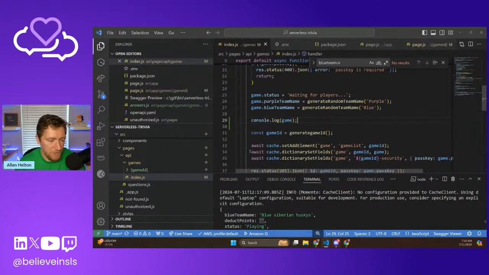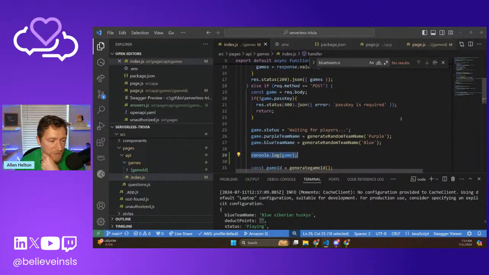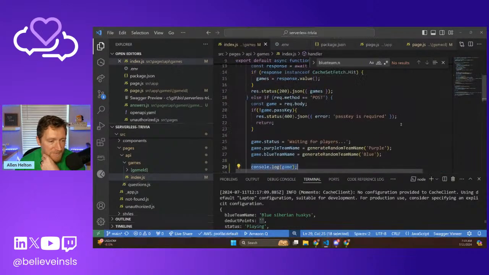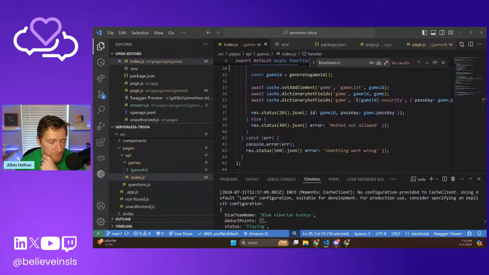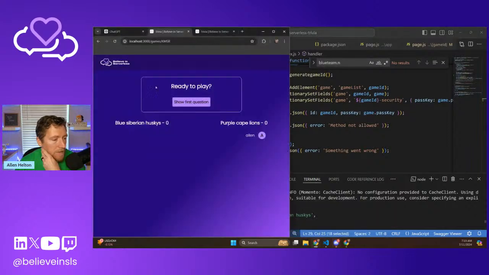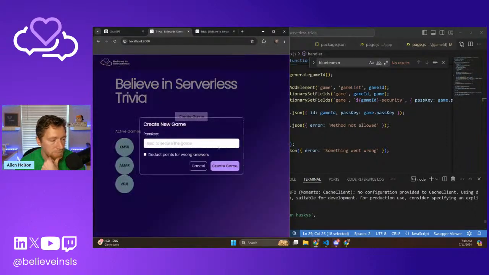Because right here, we're passing in the entire object that comes in whenever we create a new game, and that deduct points value should have been in there. So let's create a new game. Let's look at the log that gets saved and figure out what's going wrong. Deduct points for wrong answers.